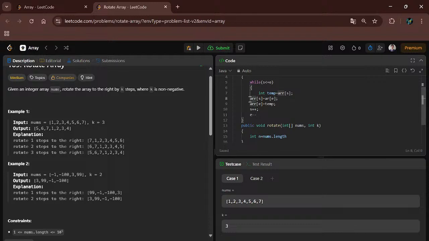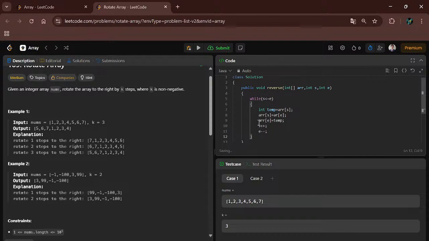I will take all these inside, so you will understand properly. And we will end the while loop. Now it should be here. I will initialize int temp outside the while loop.